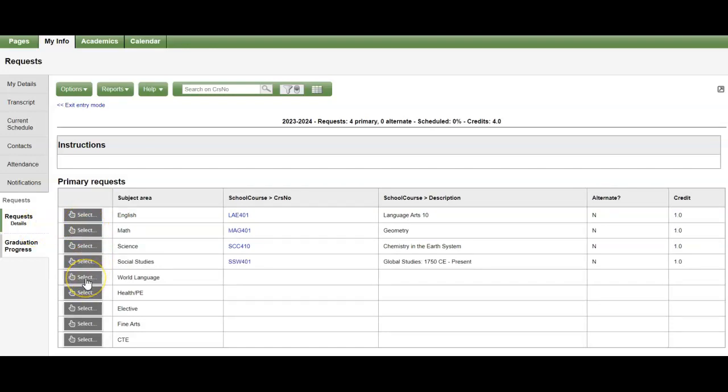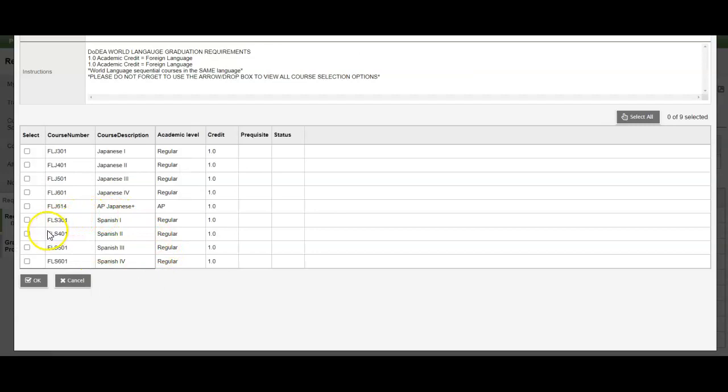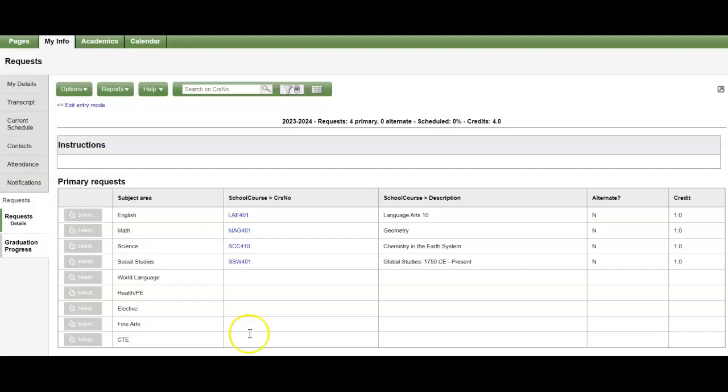So most kids will be taking world history, the modern world. And world language, you'll select a world language if you have not met the requirements or if you'd like additional world language. So let's see, Spanish 2. Make sure you're counting to see how many credits you have listed. So this is 1, 2, 3, 4, 5.